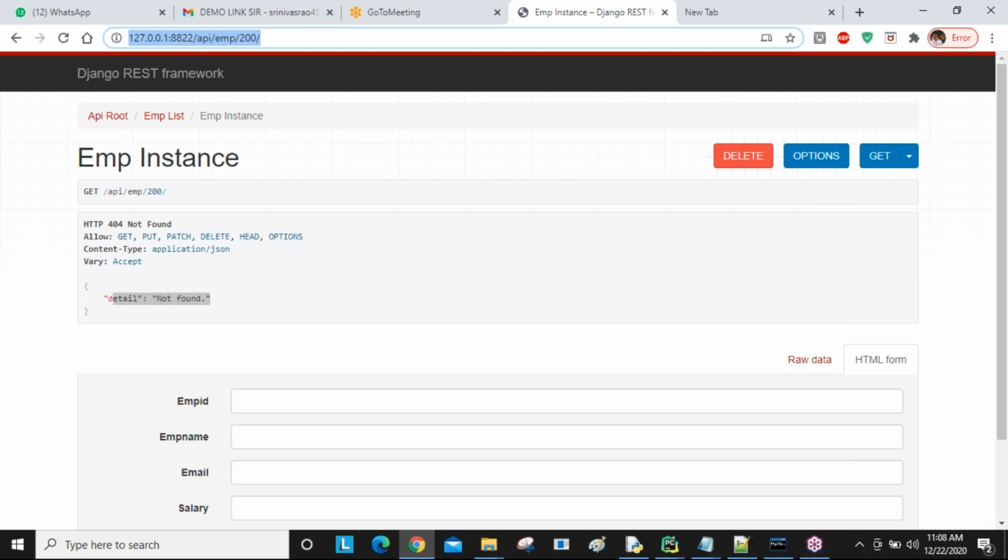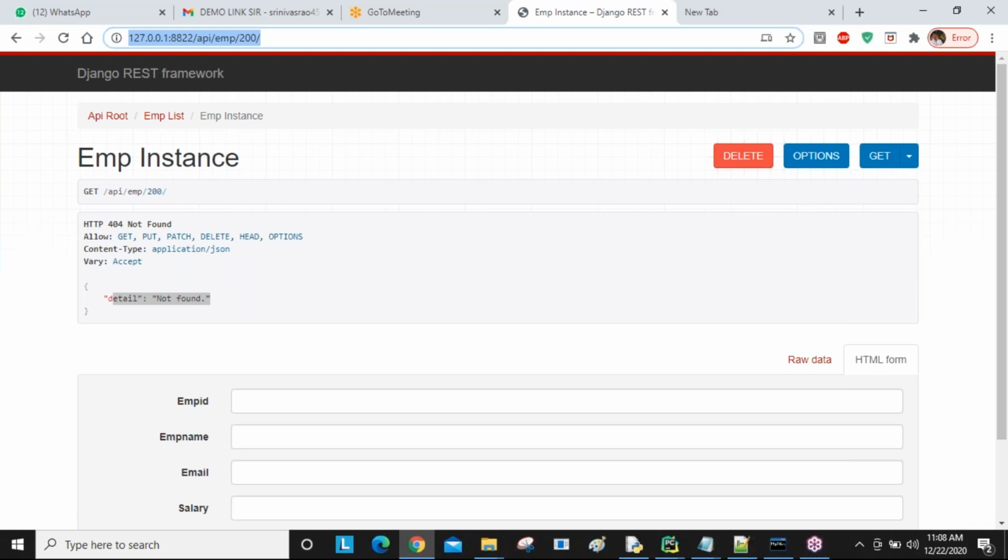Once you understand all these things, then the basic terms and basic introduction about the Django REST framework. Then programmatically we are going to start REST API installation, how we do it.